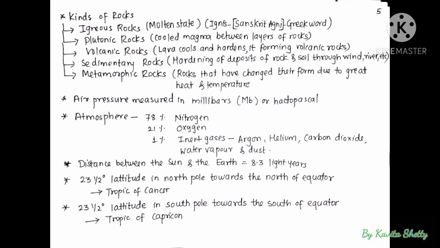Atmosphere consists of 78% nitrogen, 21% oxygen, 1% inert gases like argon, helium, carbon dioxide, and some amount of water vapor and dust. So the distance between the sun and the earth is 8.3 light minutes. 23.5 degree latitude north of the equator is the Tropic of Cancer, and that south of the equator is the Tropic of Capricorn.